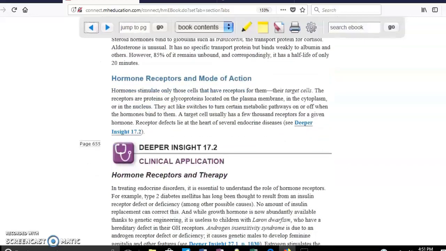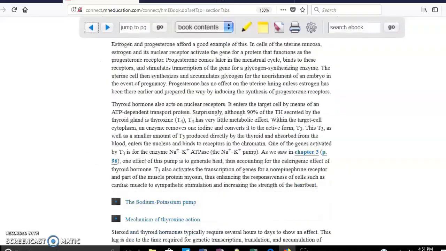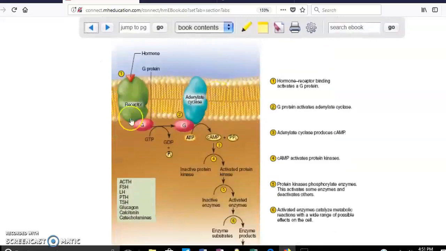Hormone receptors and the mode of action. So let's take a look at that. We have in here the cell membrane. In this case, those hormones that come from cholesterol, they're just going to cross the membrane and they will go inside your cell. Once they get inside the cell, they're going to reach the nucleus and they work at the level of the DNA. In the case of the hormones that are going to be proteins, they cannot cross the cell membrane because most of it is fat.